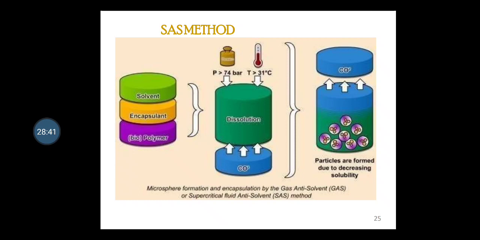So this approach is called SAS, that is supercritical fluid anti-solvent, and SAS is also called GAS, that is the gas anti-solvent method. It results in a pronounced volume expansion compared to RESS, leading to supersaturation and then precipitation of the solutes.